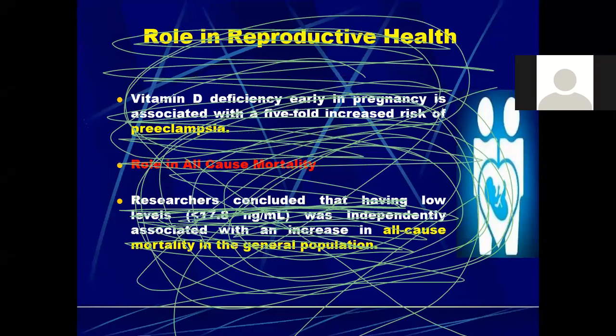Then we have role in reproductive health, vitamin D deficiency in the pregnancy. The pregnant females, it also has a 5-fold risk of preeclampsia and of course early childbirth. And so the vitamin D supplementation is very important in the pregnant females.